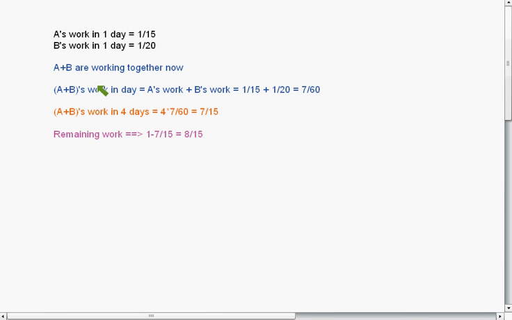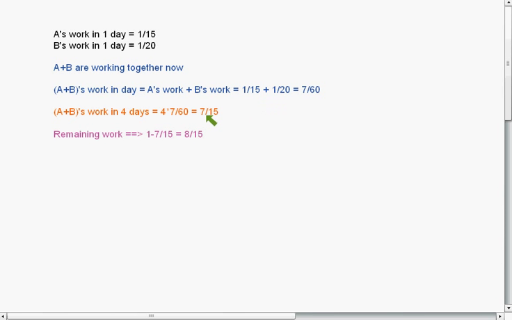Now A and B are working together, so they must be doing some work in 1 day also. So we will find out A plus B's work in 1 day. It will be A's work in 1 day plus B's work in 1 day. So it will be 1 upon 15 plus 1 upon 20 is equal to 7 upon 60.